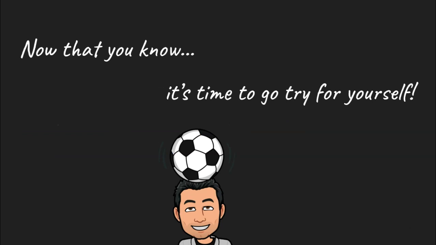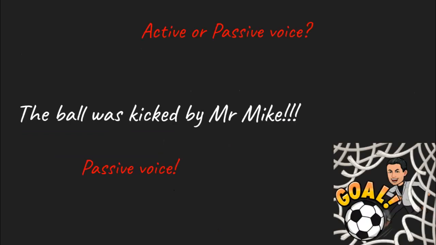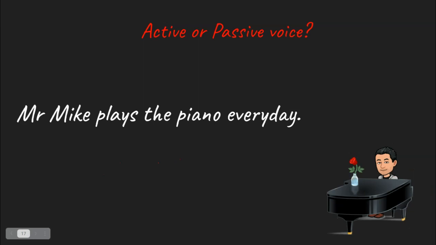Now that you know, it's time for you to try yourself. So, the ball was kicked by Mr. Mike. Passive voice, right? Right. How about Mr. Mike plays the piano every day? Who's doing the action? Mr. Mike. What's the verb? Plays. What's he doing every day? The piano. Plays the piano. So, active voice. Yes, you got it.